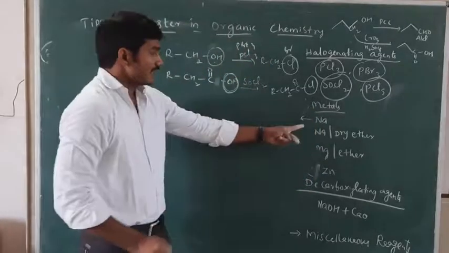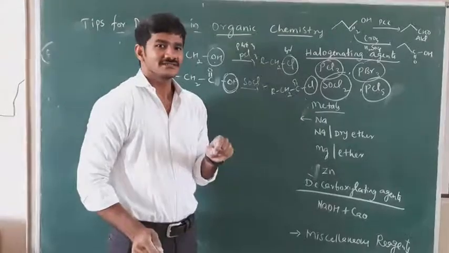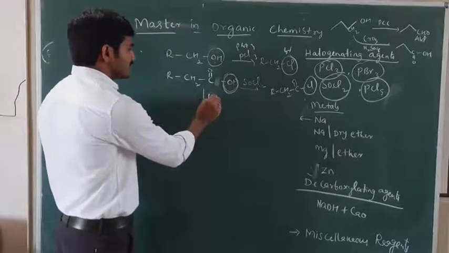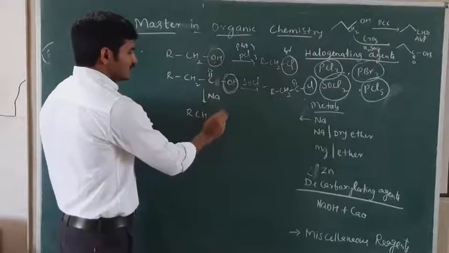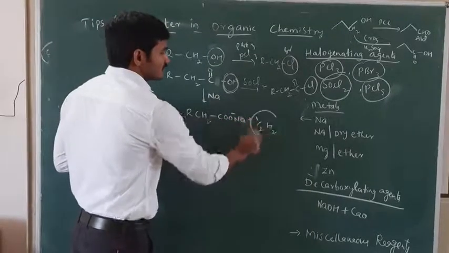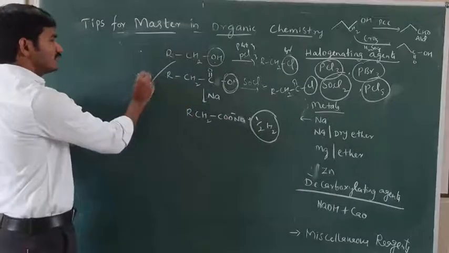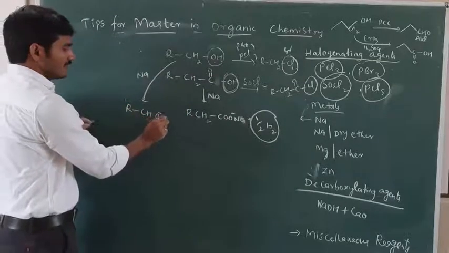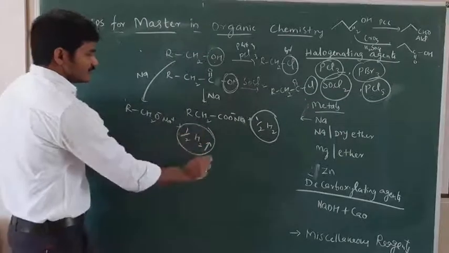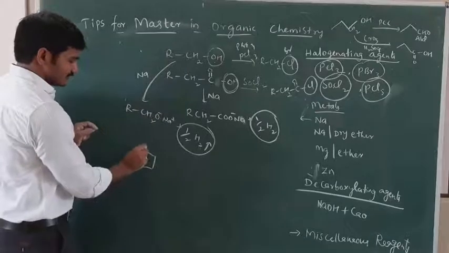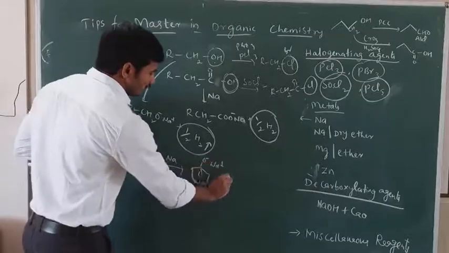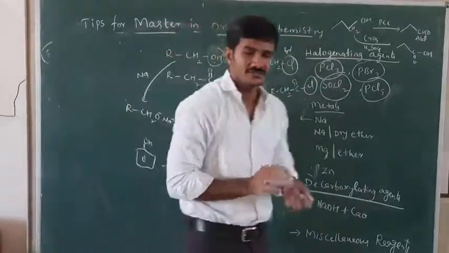Sodium. All organic acids can react with sodium and liberate hydrogen gas. Like alcohol, this can react with sodium. It can form RCH2O minus Na plus, sodium alkoxide, plus half H2 gas. This also reacts with sodium. It can form RCH2COO minus Na plus plus half H2 gas. Similarly, phenol can react with sodium. It can form sodium phenoxide plus half H2 gas.